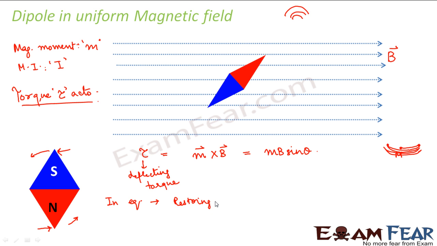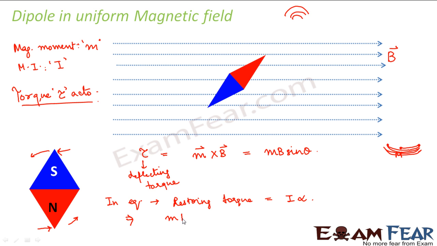Now what happens in equilibrium? The restoring torque becomes equal to I alpha, right? This is according to Newton's second law. So the restoring torque is equal to I alpha. Now in equilibrium, your deflecting torque will be equal to the restoring torque. So what is your deflecting torque?